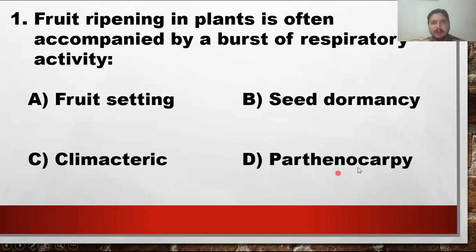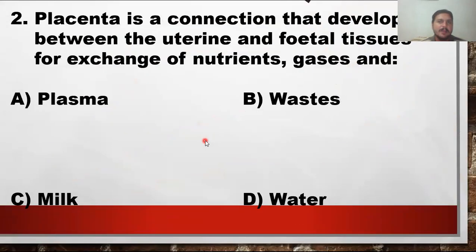Parthenocarpy is the development of fruit without fertilization. Seed dormancy is an inactive state under unfavorable conditions. Fruit setting is the retention of the fruit on the plant where it grows. So climacteric is the condition in which fruit ripening in plants is accompanied by a burst of respiratory activity.